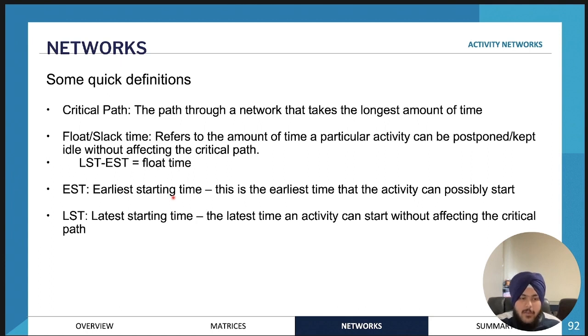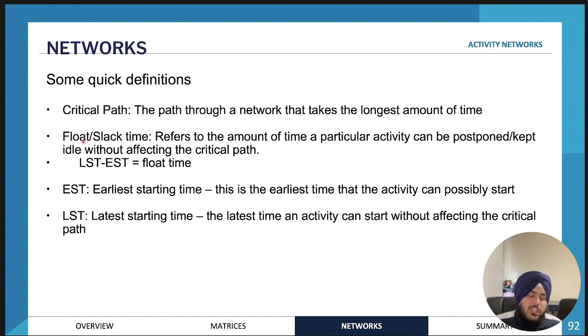The latest starting time is the latest time that an activity can be started without affecting the critical path. The goal of critical analysis is not to affect the critical path, because if we do, we increase the amount of time it takes to finish the project.